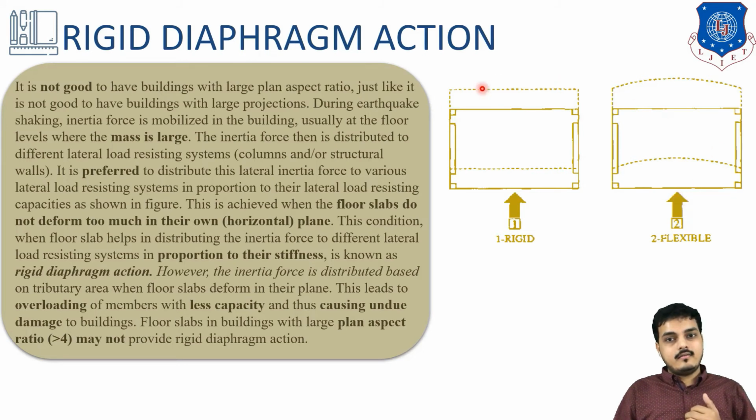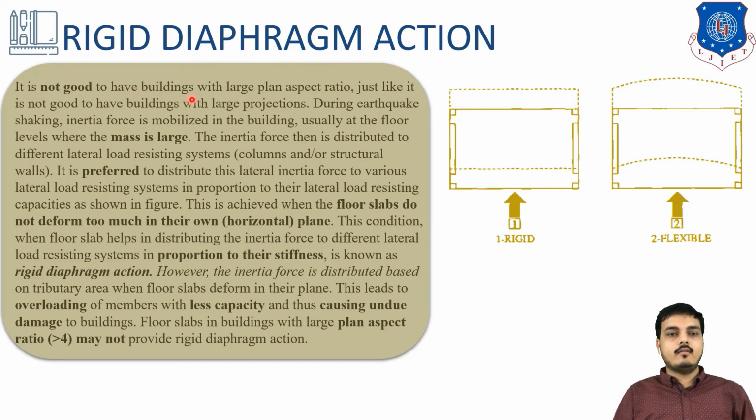So our slab, or say diaphragm, should act in a rigid way so that it can transfer load equally, or say transfer load to the beams and then to the columns in a smooth way. What will happen in this kind of flexible diaphragm? This kind of action, or say behavior, will not be good and will not be sustained by the columns.